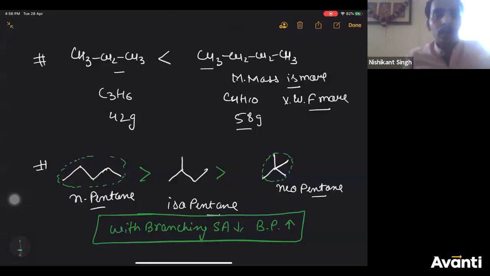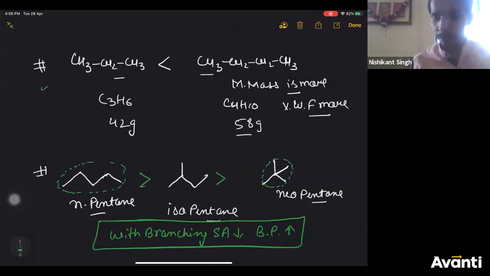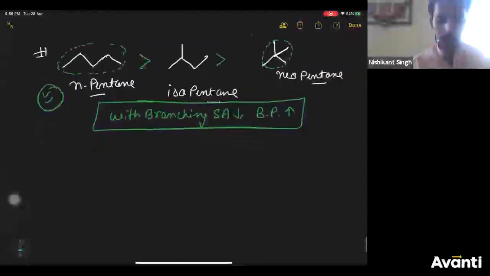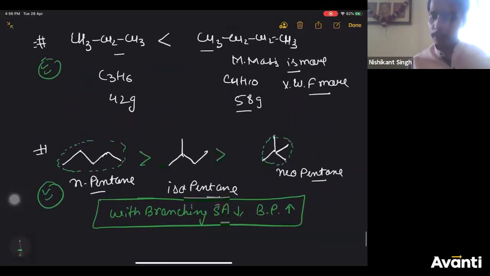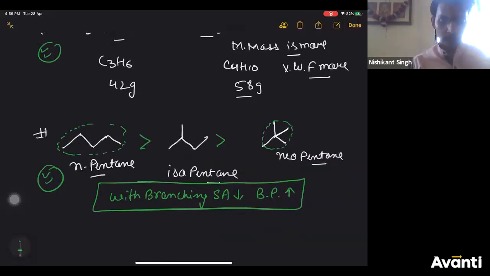Right? So in this case, I have given both the examples. One is for molecular mass and the other is for branching. So with branching, boiling point decreases, and with molecular mass, boiling point increases. Right? I hope it is clear.